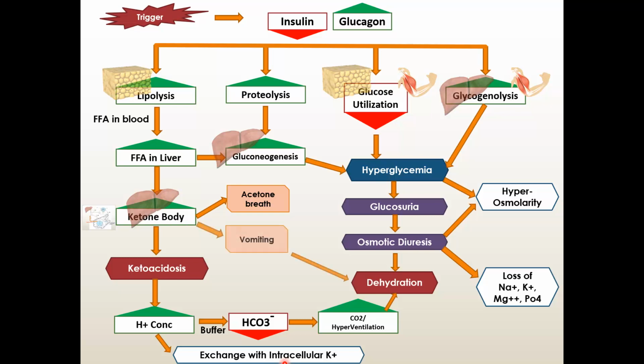So this is one important symptom. Sorry, this is called a sign. You can call it a sign because you have to catch it. Next is vomiting. A high amount of ketone body will stimulate the vomiting center and the patient will vomit, and this vomiting will again lead to dehydration because it will again cause fluid loss. So you can see there are multiple factors that contribute to dehydration. That is why the patient comes to you in a very dehydrated state, and this is the most important problem.